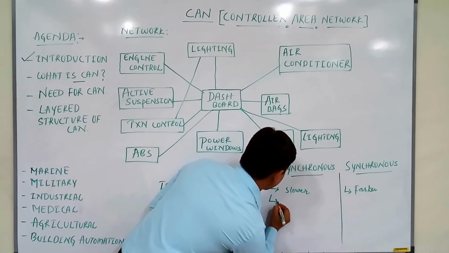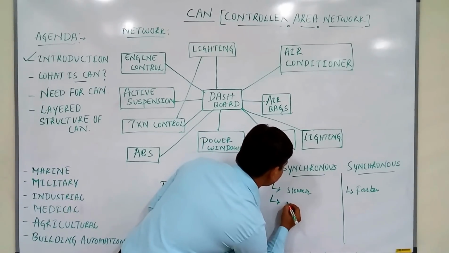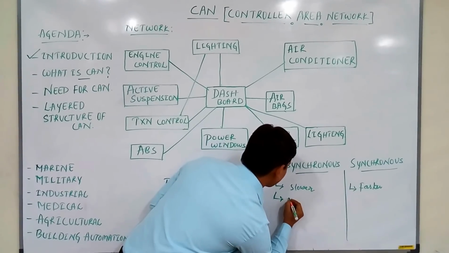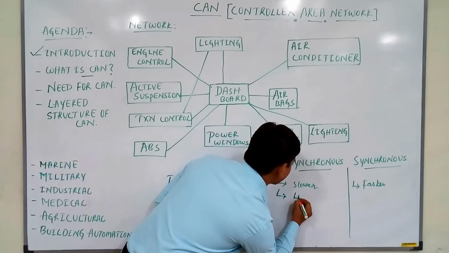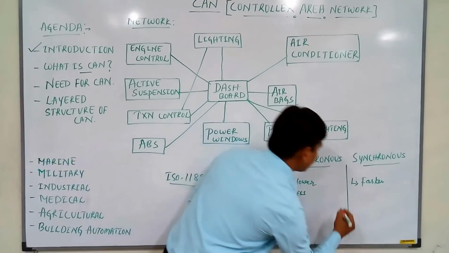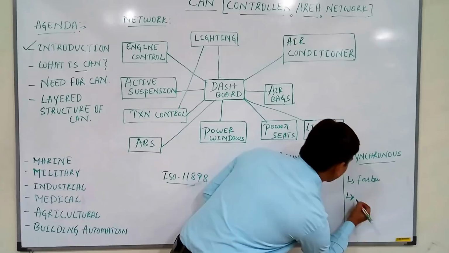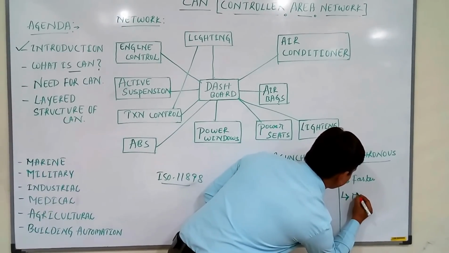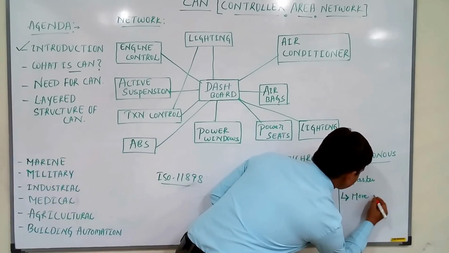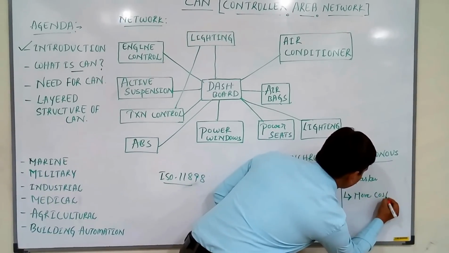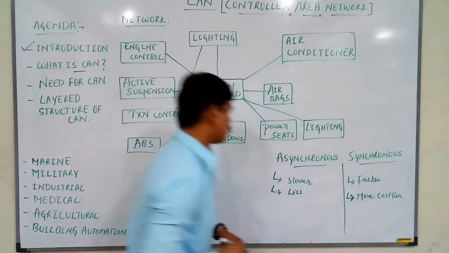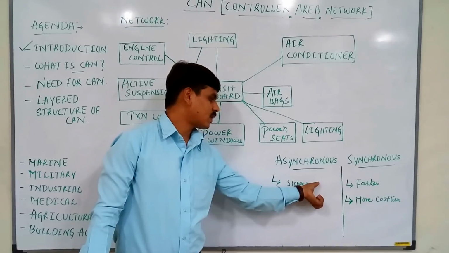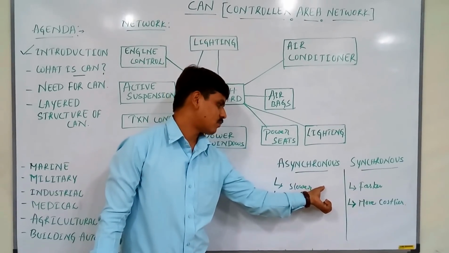And the next point, the asynchronous data transmission mechanism will be less costly compared to synchronous. Synchronous data transmission will be costlier compared to asynchronous. So both asynchronous and synchronous data transmission mechanisms have their own advantages and disadvantages.